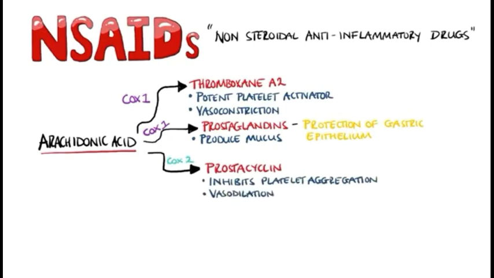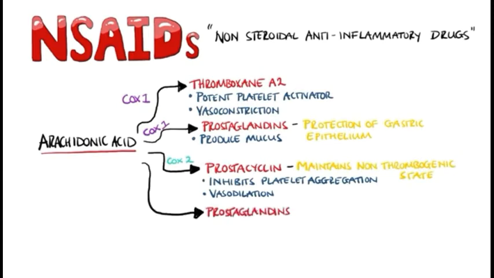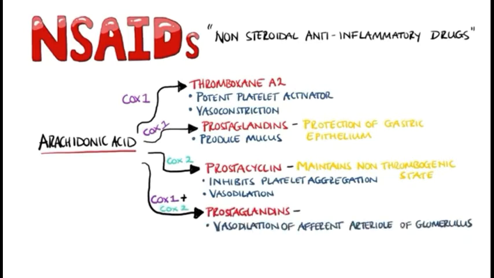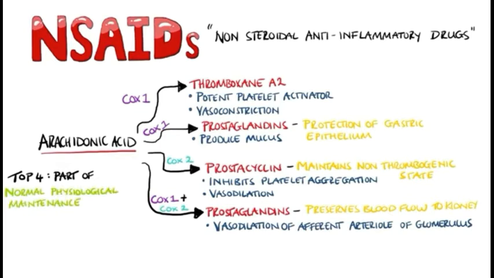The fifth is anthranilic acid derivatives, the example is mefenamic acid. The sixth is aryl acetic acid derivatives, the examples are diclofenac, aceclofenac. The seventh is oxicam derivatives, and the examples are piroxicam and tenoxicam. And the last is pyrrole derivatives, and the example is ketorolac.